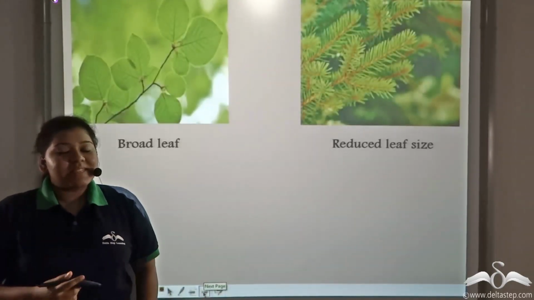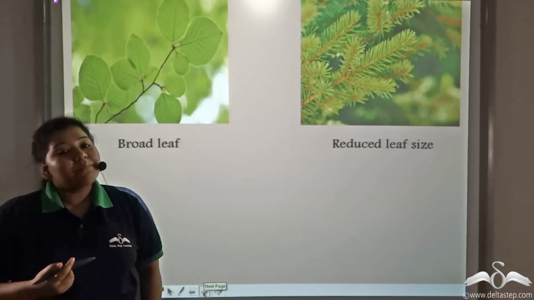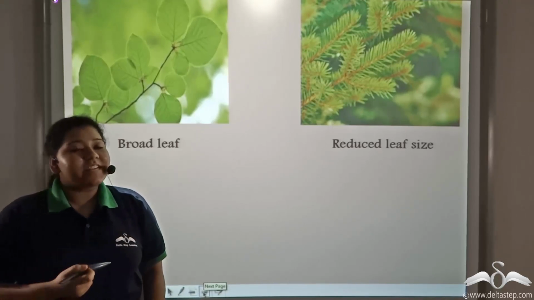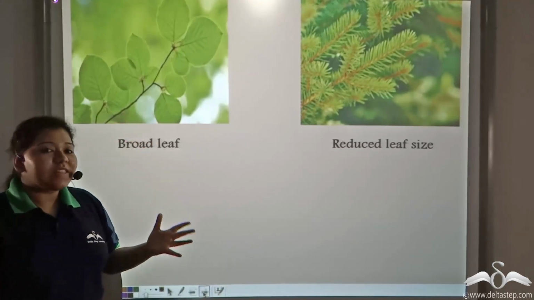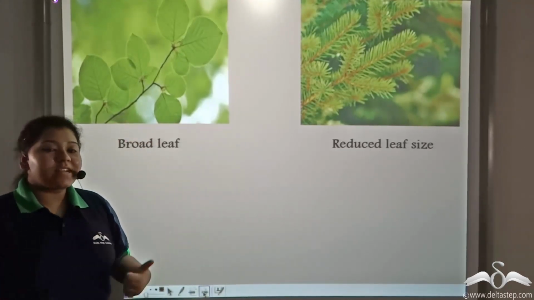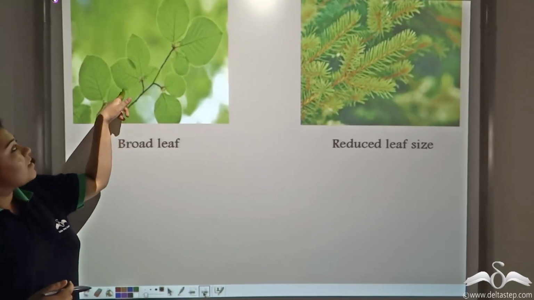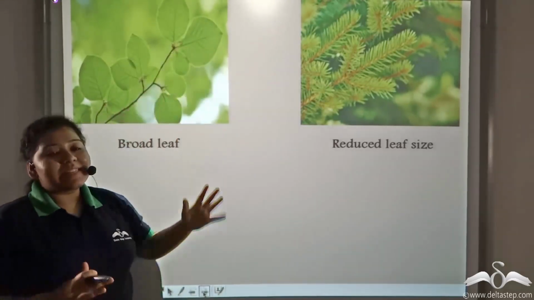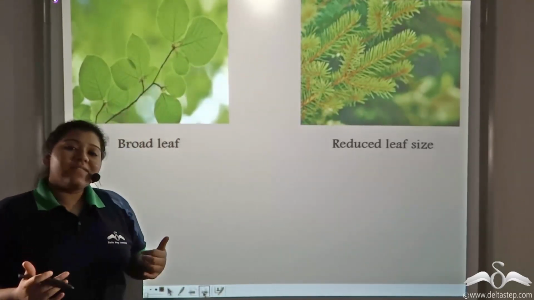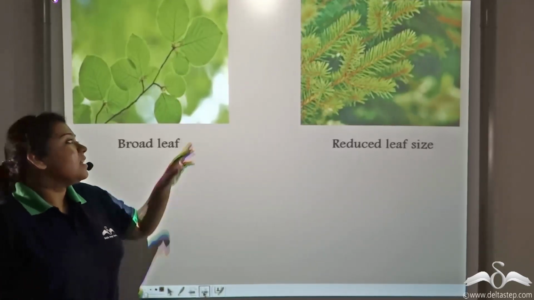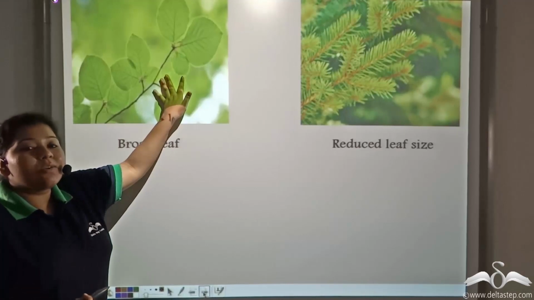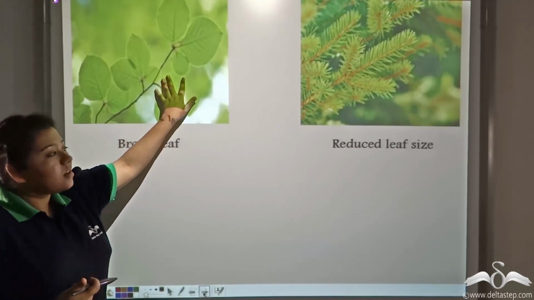In warm climates, forests have broad-leaved evergreen trees. Why? Because there's a lot of soil water availability because of the greater rainfall. So because the surface area of the leaves is bigger, there will be a greater rate of transpiration so that these plants can cool down in this hot weather.